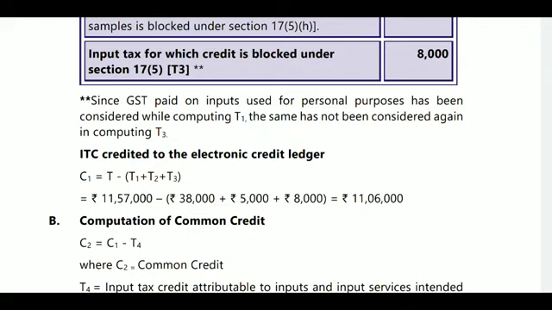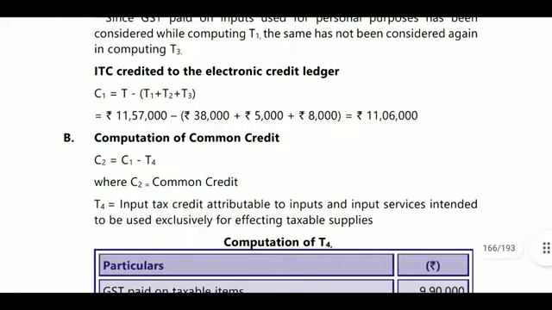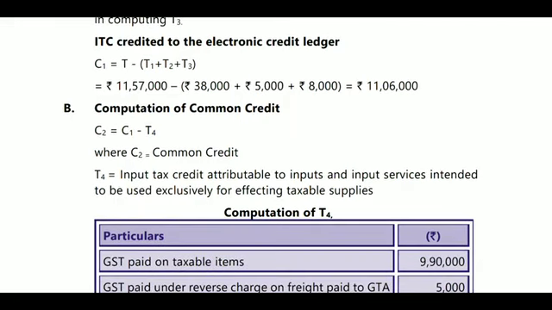Next, computation of common credit. What is this common credit? C2. C2 will be C1 minus T4. C1 already we have calculated, but T4 means what? T4 is input tax credit attributable to inputs and input services intended to be used exclusively for effecting taxable supplies. We calculated above exempted, non-business, blocked. Now we want only related to taxable, which is eligible ITC, that is GST paid on taxable items.